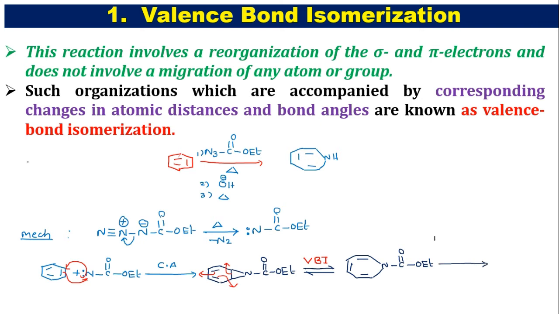Now this compound, first you do the hydrolysis in presence of base, saponification. So hydrolysis in presence of base is going to convert ester into carboxylic acid. Second, heat the compound. So in the first case, ester converted into carboxylic acid. Immediately whenever you heat the compound, carbon dioxide will be eliminated. Thereby it is going to give the product, azepine, NH. So this is 1H-azepine. This is the first method to synthesize azepines.